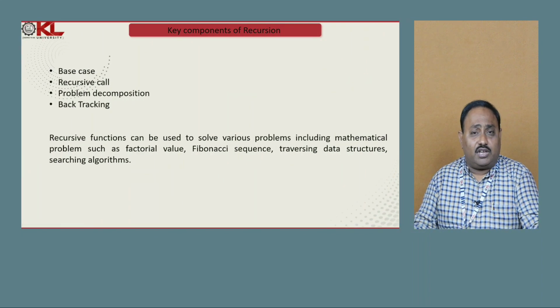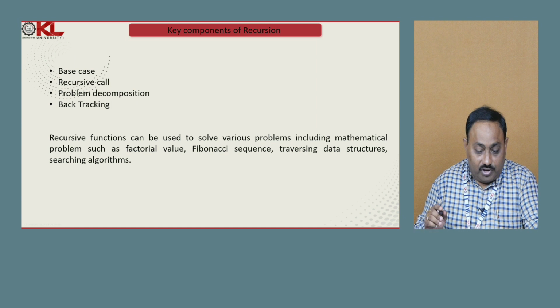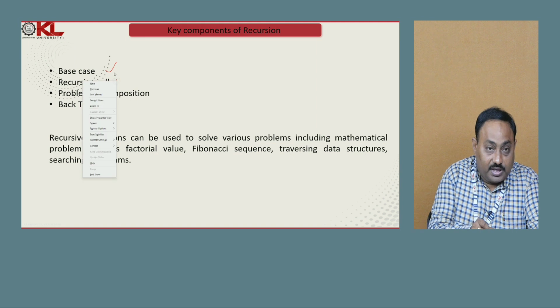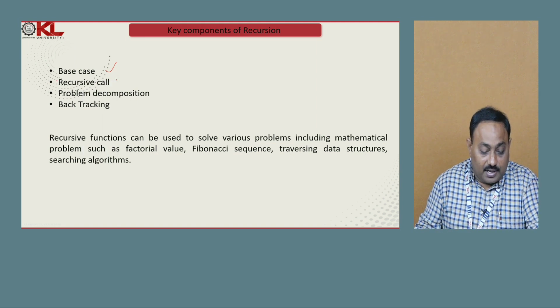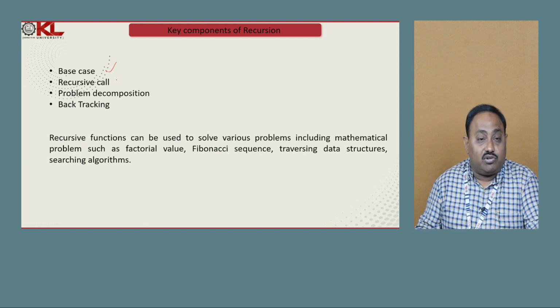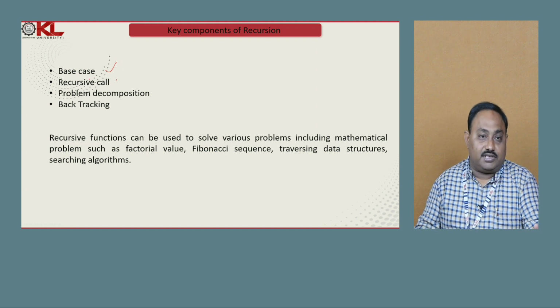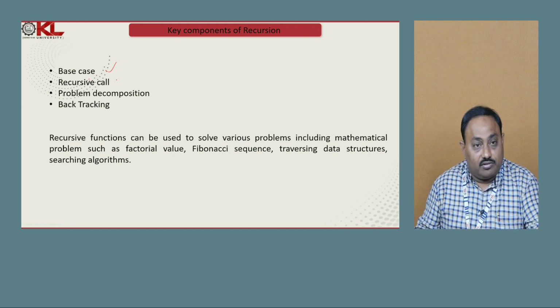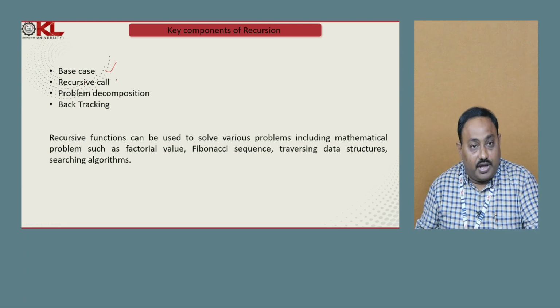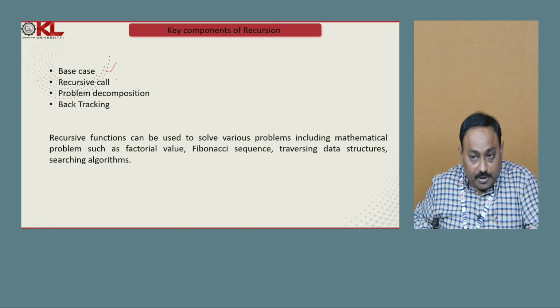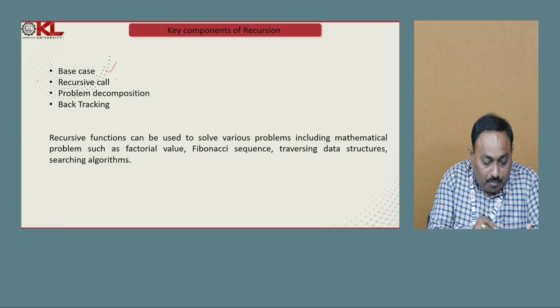Now let us see the key components of recursion. When writing a recursion, we need to concentrate on four important components. One is the base case. As I explained, the purpose of the base case is to decide the continuity of the recursive call. If the base condition is false, it continues the recursive call. If the base condition is true, it stops the recursive call. That is the role of the base condition, a very important component in recursion.